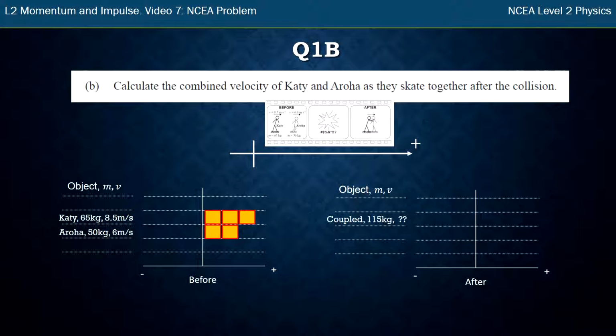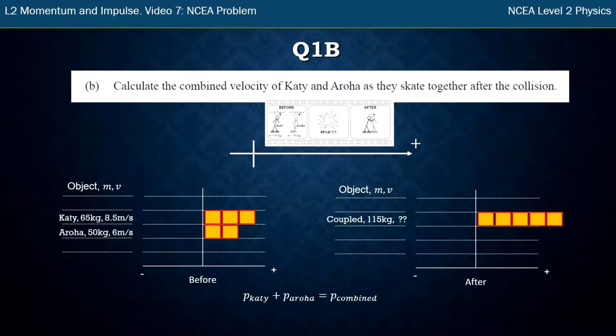Afterwards they're stuck together, so why don't we just call them combined or coupled? And we know their combined mass is 115 kgs because that's 65 plus 50. We don't know their combined velocity. They have to have 5 momentums because the momentum bar chart shows us that the total momentum before equals the total momentum afterwards. So I have 3 and 2 momentums before, which is a total of 5. I have 5 afterwards.